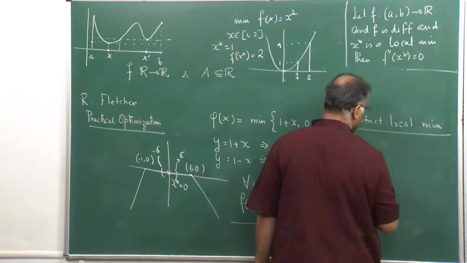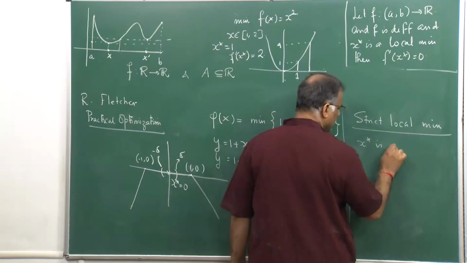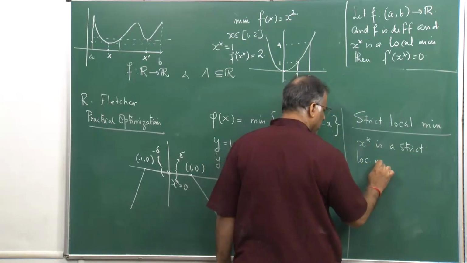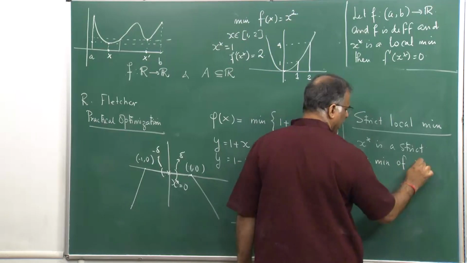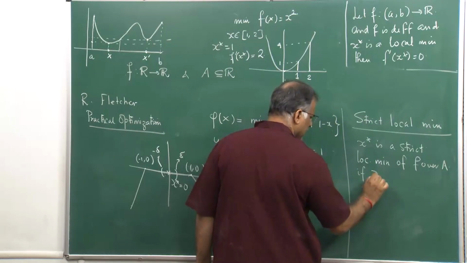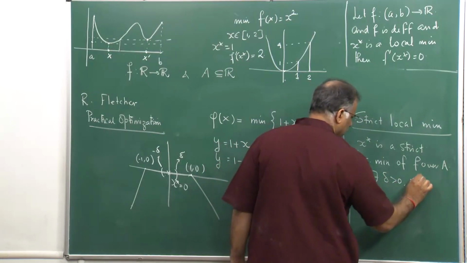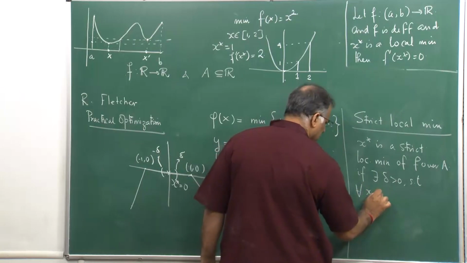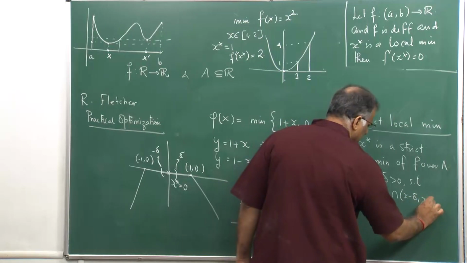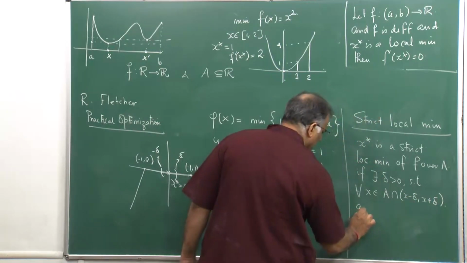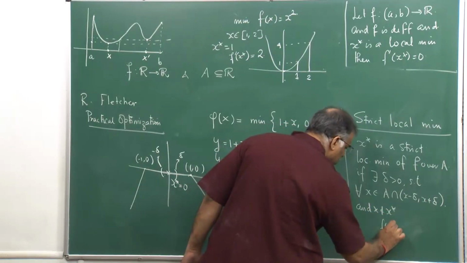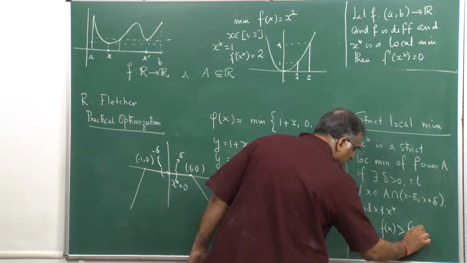So, what does it mean? x star is a strict local minimum of f over A if there exists delta greater than 0 such that for all x element of A intersection (x star minus delta, x star plus delta) and x not equal to x star, we must have f of x strictly bigger than f of x star. This is the key idea.